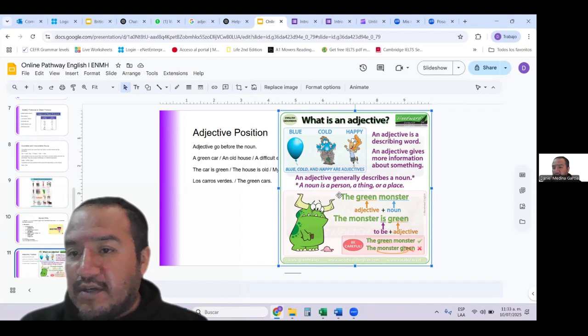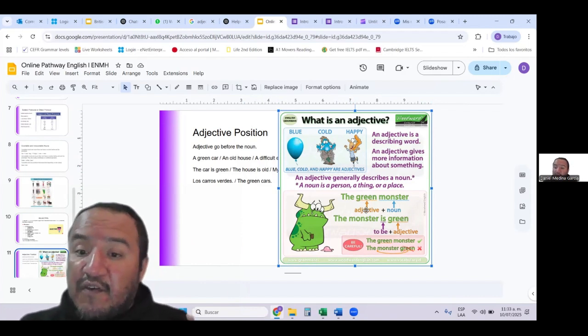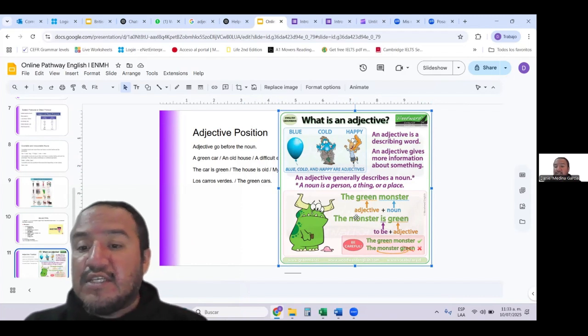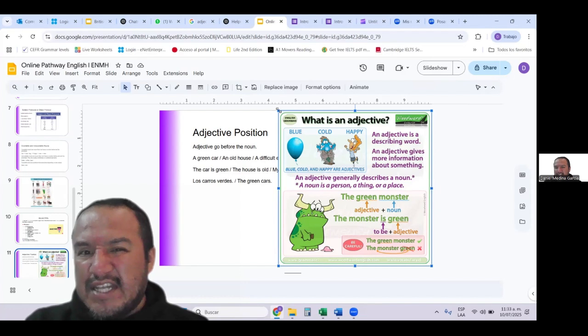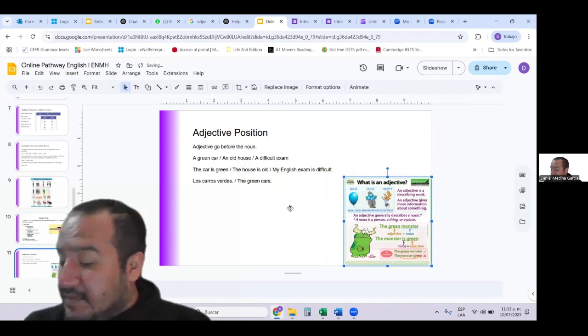A noun is a person, a thing, or a place, something that we have already checked. And here we have an example, the green monster. I have the noun and the adjective position goes before. But if I have the verb to be, it goes at the end, after the verb. And you say the monster is green, not the monster green. Which is a very common mistake that we make whenever we work with these kinds of words.